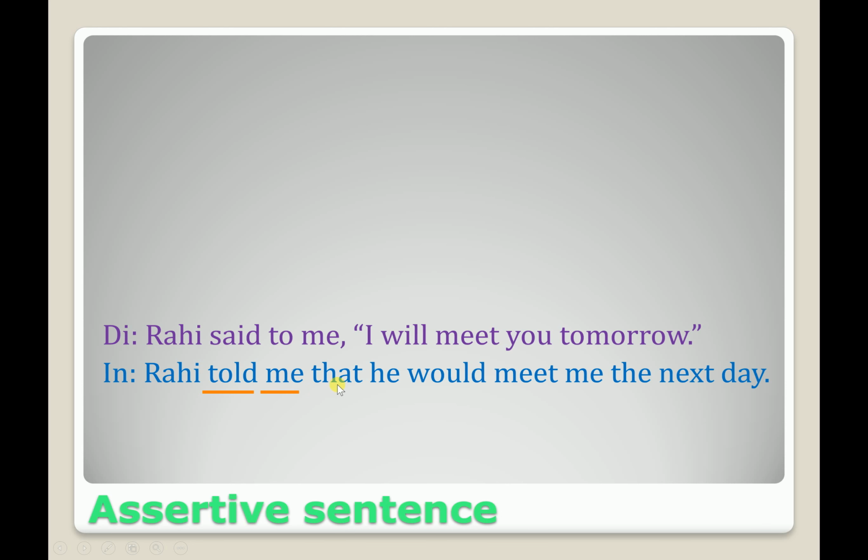The "that" is added. Then for I, who is I? I means Rahi. So for Rahi we use he. For will we use would. So we use would here. Meet, generally we do not change the form of the verb after the modal, so it will be in present form. For you, you means me, so there is no change. And for tomorrow we use the next day or the following day. So this is how you have to make the changes for assertive sentences.